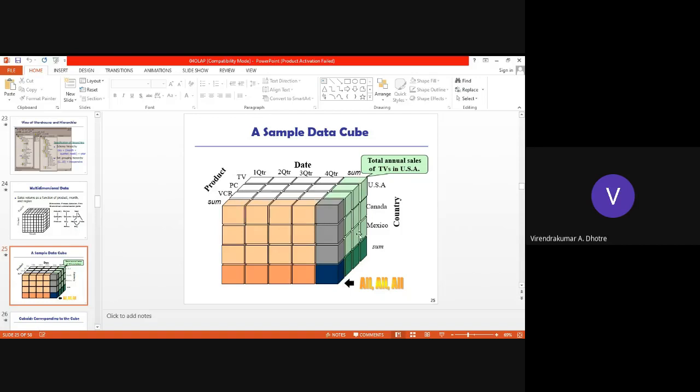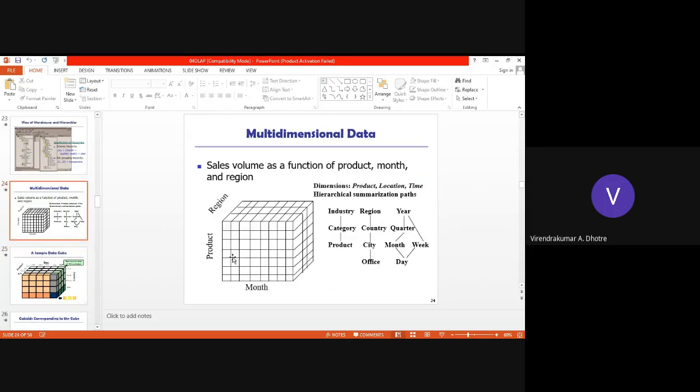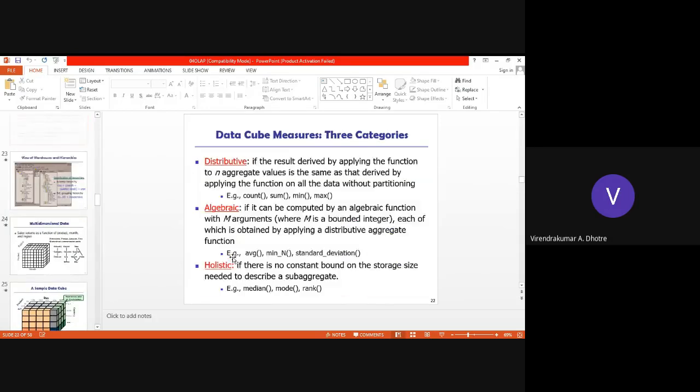So this is how we can summarize it. All we can sum. So this is an example of how we can represent multi-dimensional data in the form of cubes, and what different information is contained in the cube. Hope you are clear.